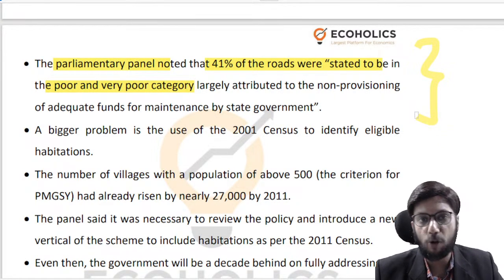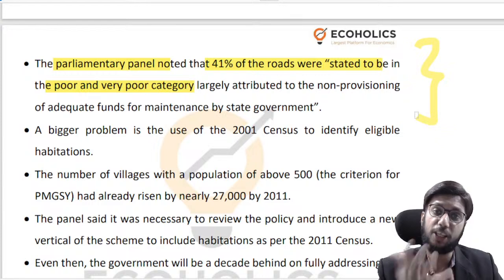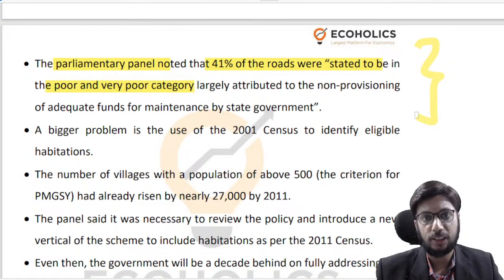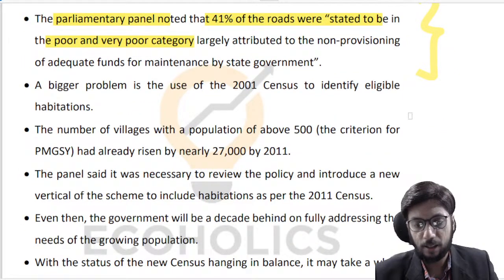You don't get any brownie points for saying in the media that I have spent money on maintaining assets. You get brownie points in the media for saying that I have created assets, I have built something new. That is typically where our problem lies, that we keep building but don't maintain as strongly as we should, and that is something that we need to be worried about, right?